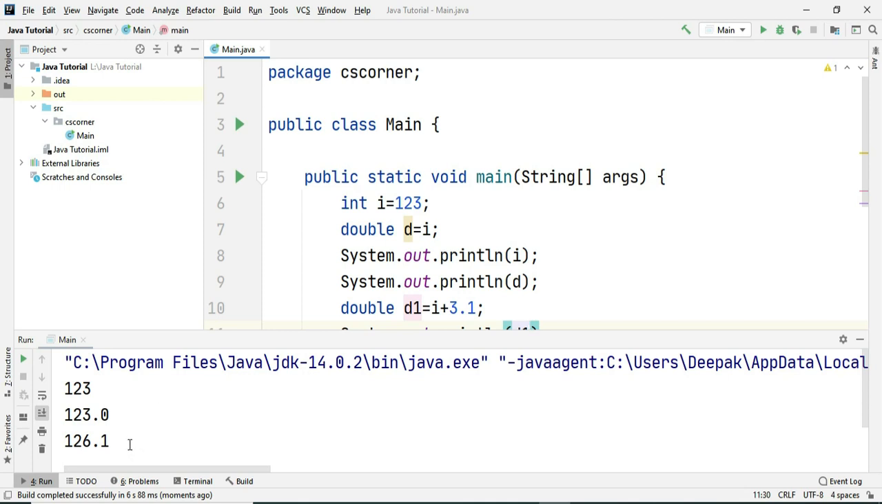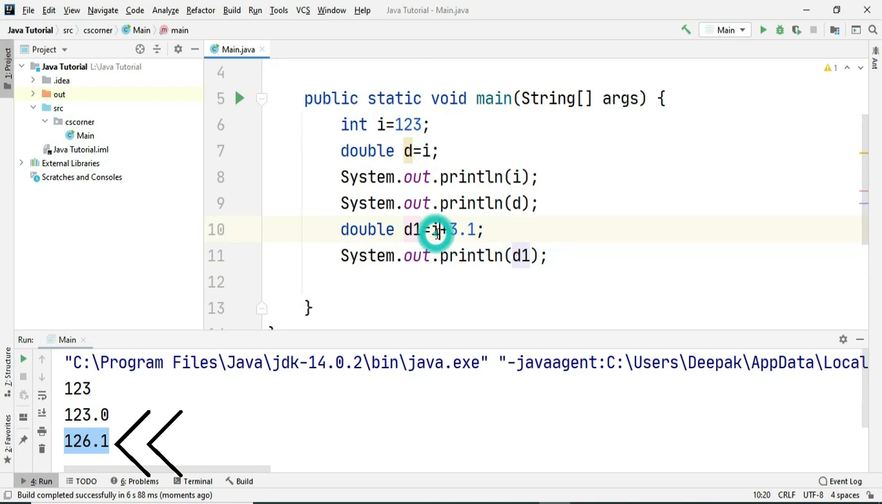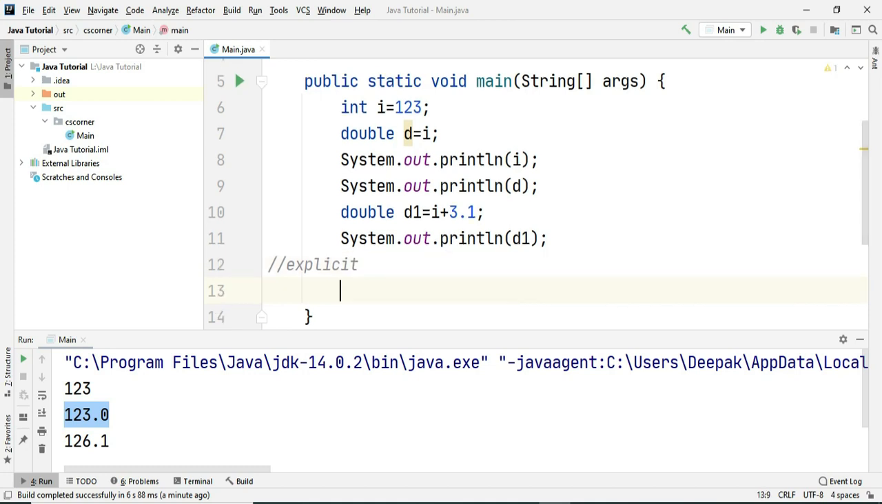Now you can see it is showing me output 126.3, because I had value 123 and I'm adding some decimal value to it. So what happens internally is this I gets converted into 123.0 and then 3.1 is added to that. So this is an example of implicit typecasting. Now let me show you how to do explicit typecasting.